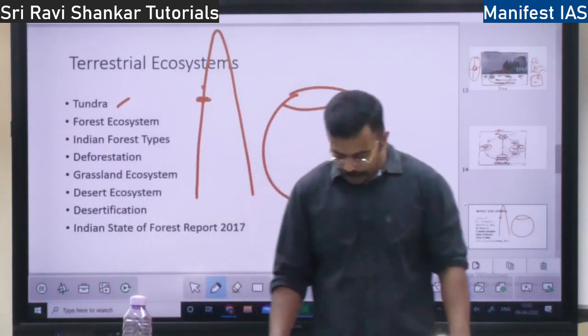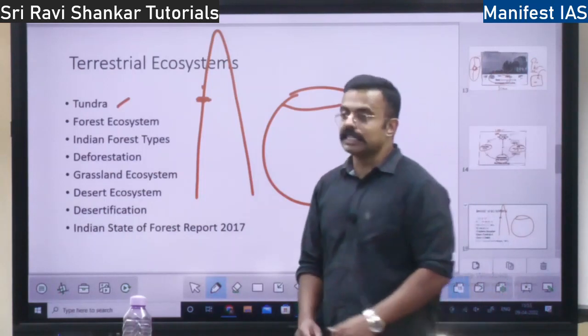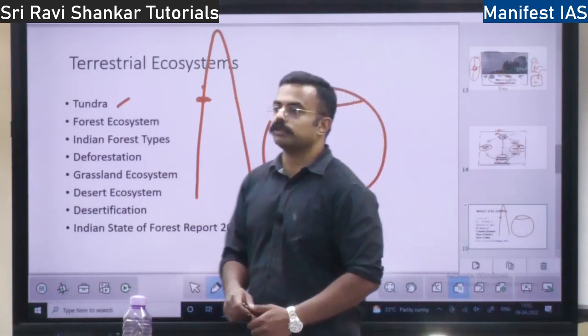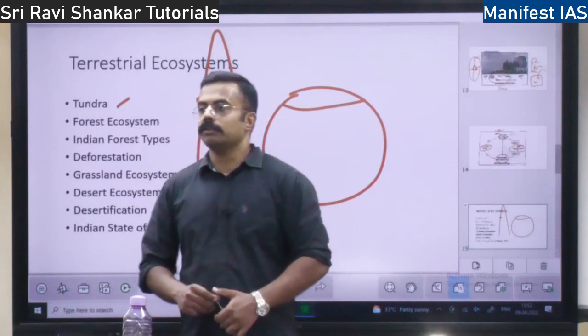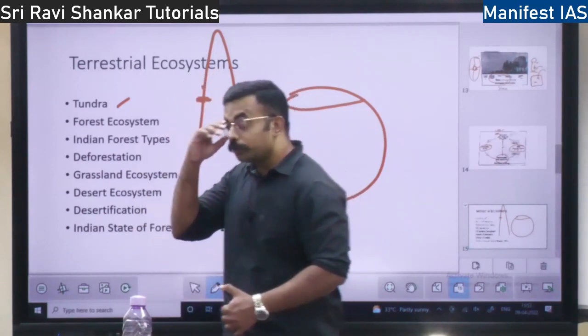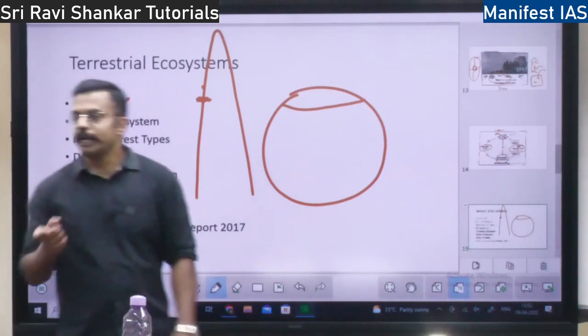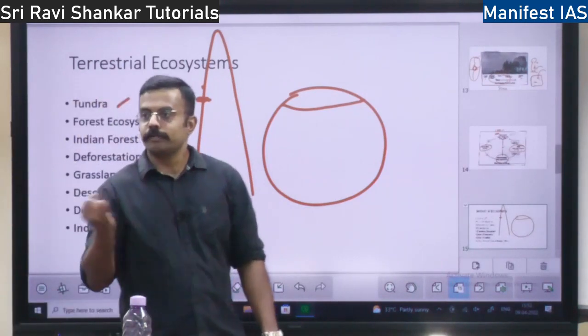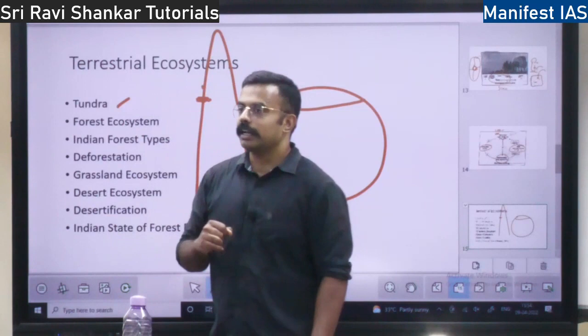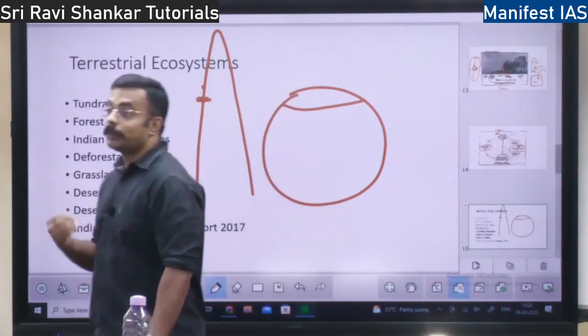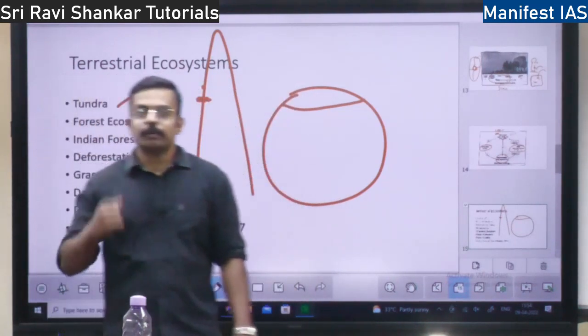So what is the flora and fauna in these regions? What types of plants and animals will you find? You have seen the Ice Age movie, you have seen so many movies, right? So you will find penguins, you will find polar bear, right? Also you will find snow leopards, right? What else?